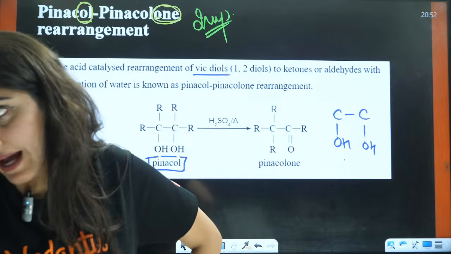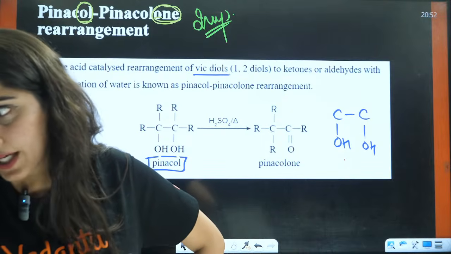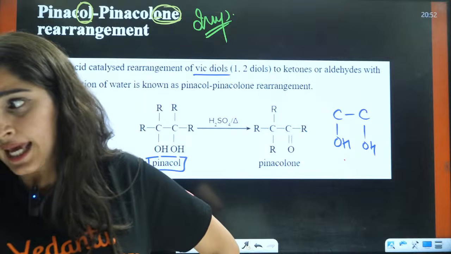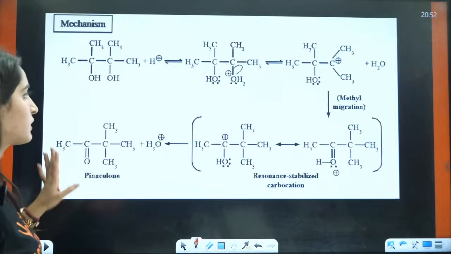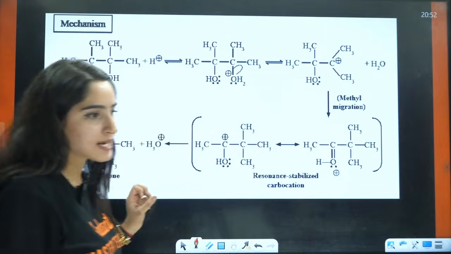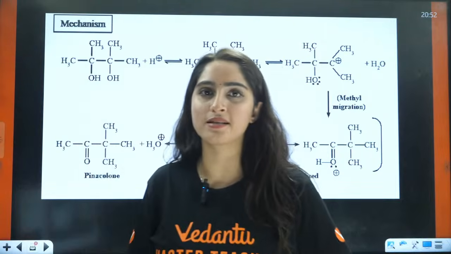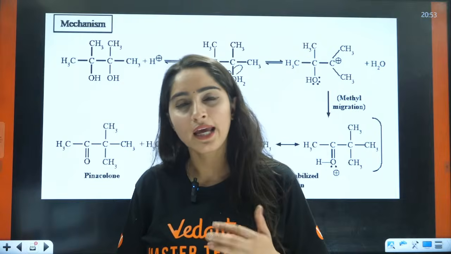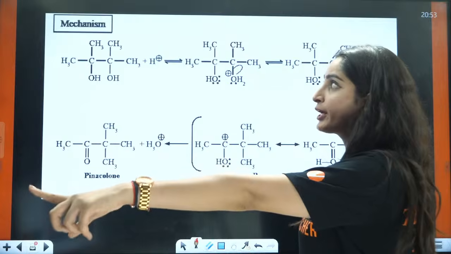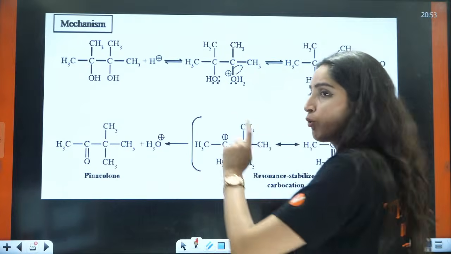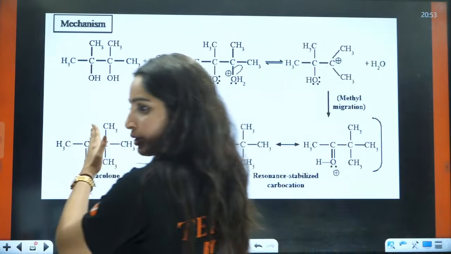Ma'am, what factors of migration in rearrangement affect the stability of the carbocation intermediate? Yes, we will study about everything, but firstly, let us see the mechanism here, right? Now, here the mechanism is important. Why? Here the questions that they will ask you will be direct questions, right? So, I am not looking into the chats now, I am just looking into the board now. Now, everybody focus on the board, okay?